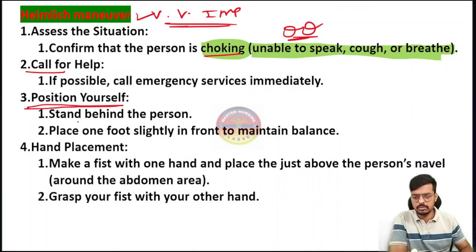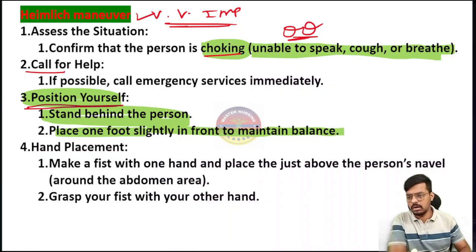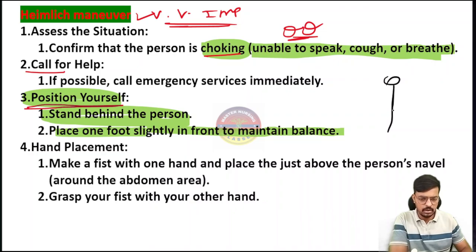Very important. Then comes the position where we have to position ourselves. This is also a question that is asked. Stand behind the person and place the foot slightly in front to maintain the balance. Consider he is the person with the airway obstruction. Now I am the healthcare provider, standing behind the patient. Then one hand I have to keep in between the patient.